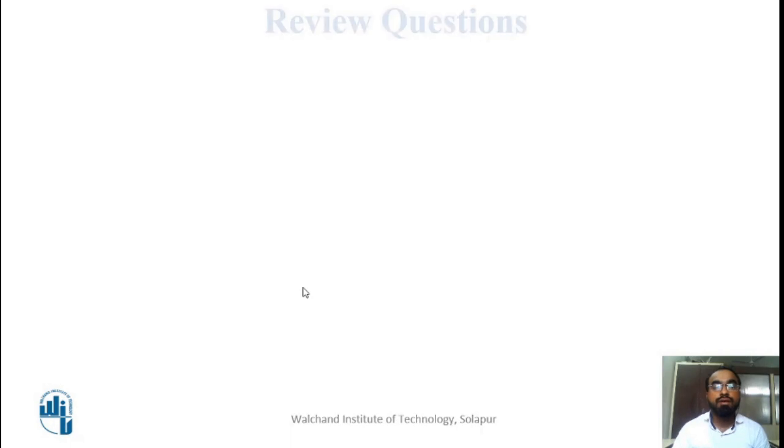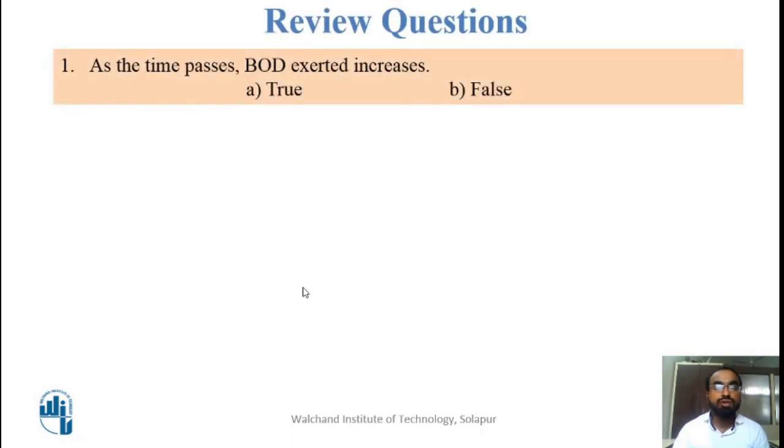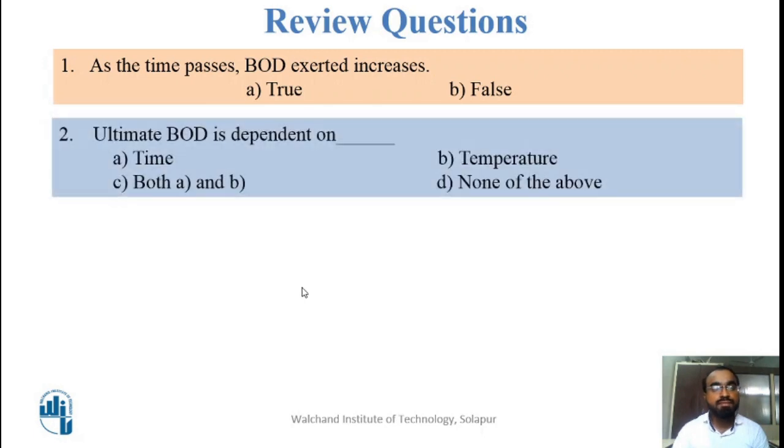So let us have a few review questions. My first question is, as time passes, BOD exerted increases. Is this statement true or false, what is your opinion? Then, the ultimate BOD is dependent on what parameter? Time, temperature, both time and temperature, or none of the above. Let us see the review answers. Before that, you just have to pause for 1 minute and think about these questions, because we had discussed these points while interpreting the questions we solved earlier. I hope that you get the right answer.